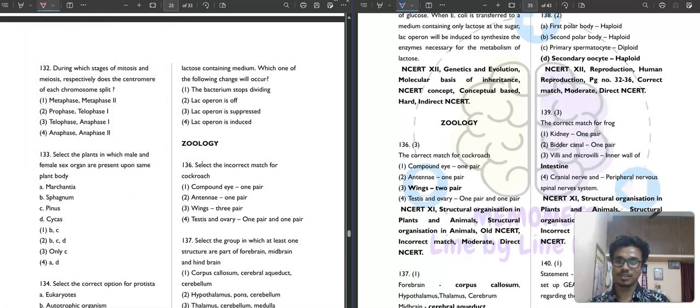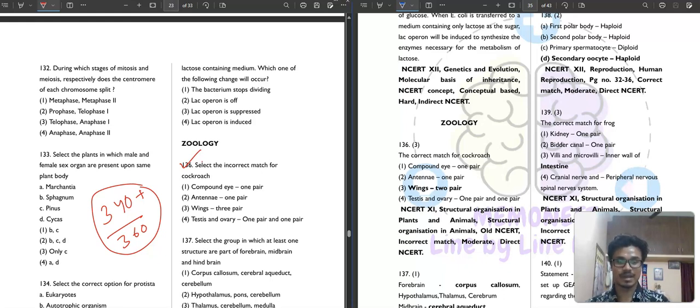So first question here, Zoology, question 136. It is saying that again we put the question from cockroach. Why? Because you need to revise it. And this is just 1 month remaining now. So you have to revise each and everything from biology. If you revise each and everything from biology, I guarantee you, you will get 340 plus in biology out of 360, which is good enough marks to secure a government medical seat. Without 340, I don't think you will get a chance this year.